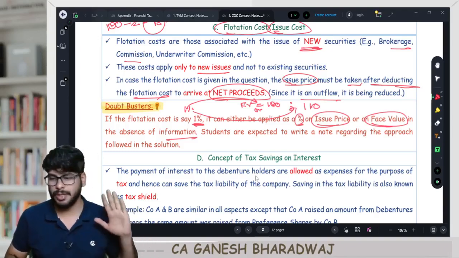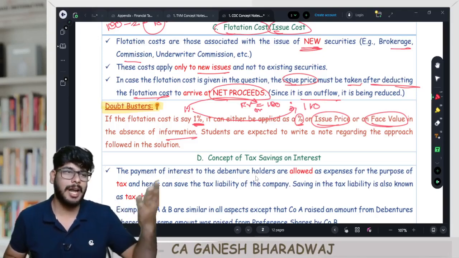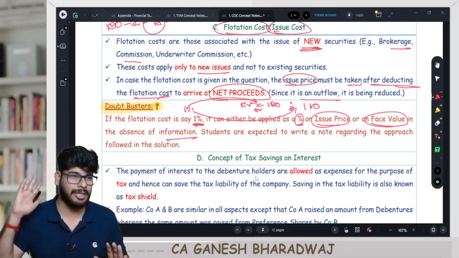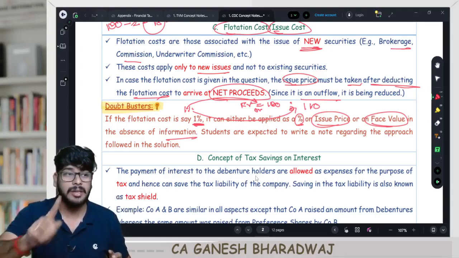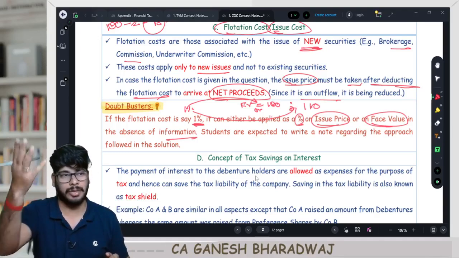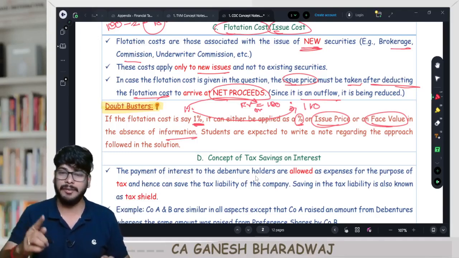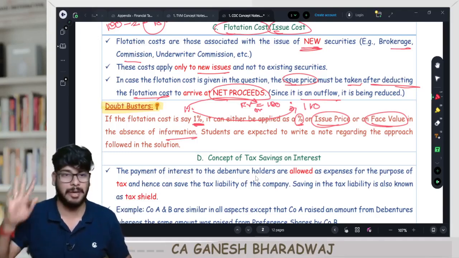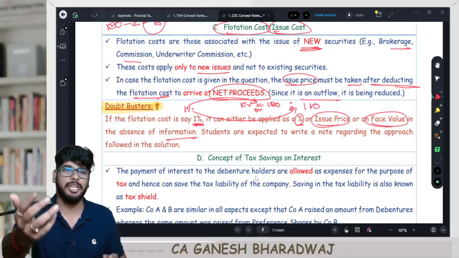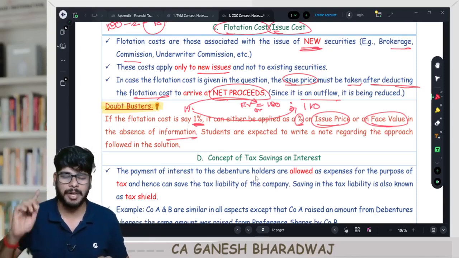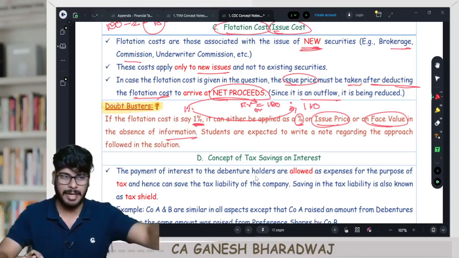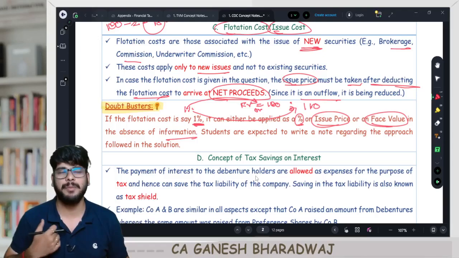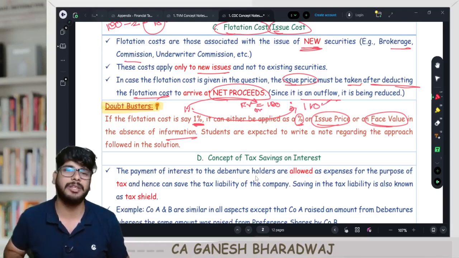Now, the institute themselves are saying you can take an assumption whether to apply it on the face value or on the issue price. If in the question they have specifically given flotation cost is 1% on face value, then you should only apply it on face value. Or if they have given 1% on the issue price, then you should apply it only on the issue price. If nothing is given, you can take any stand. From an exam perspective, take any one in the absence of information. But in my perspective, logically, it should be applied on the issue price.